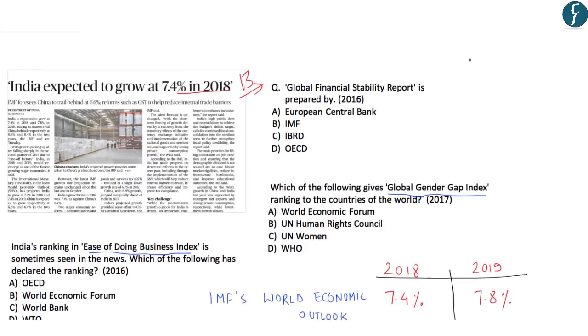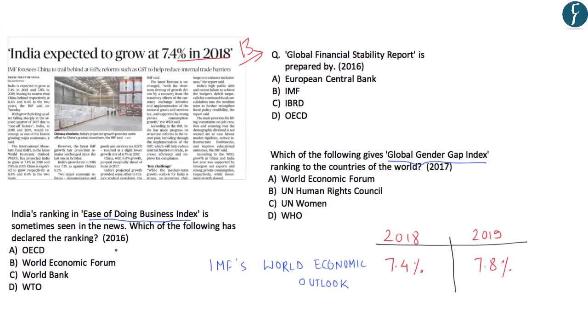Coming back to the answers to these questions: the question asked in 2016, India's ranking in the ease of doing business index is sometimes seen in the news. Which of the following has declared the ranking? We know that the correct answer is the World Bank. Next, again asked in 2016, the Global Financial Stability Report is prepared by? The correct answer is the International Monetary Fund, that is IMF. And the question asked in 2017 on gender equality: which of the following gives the Global Gender Gap Index ranking to the countries of the world? The correct answer is the World Economic Forum, that is WEF.